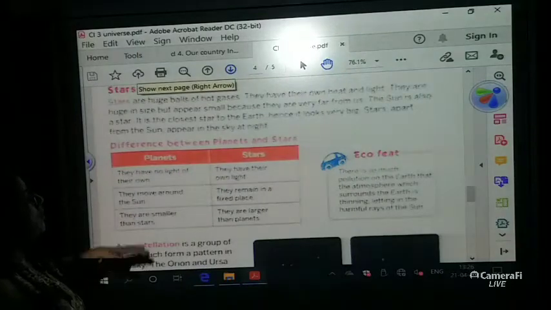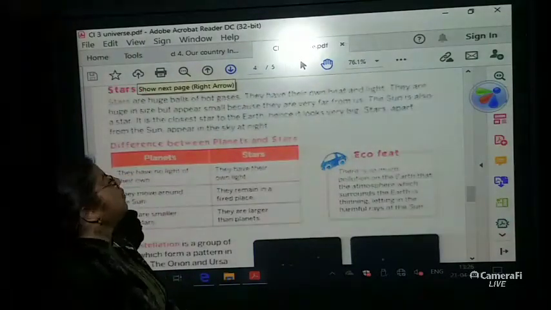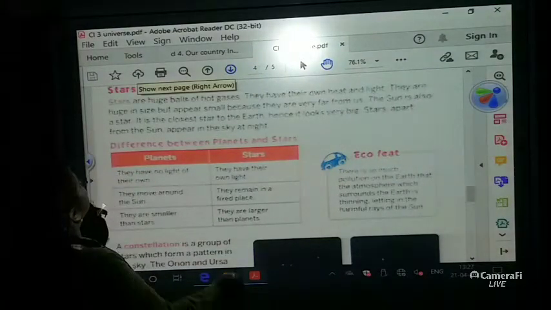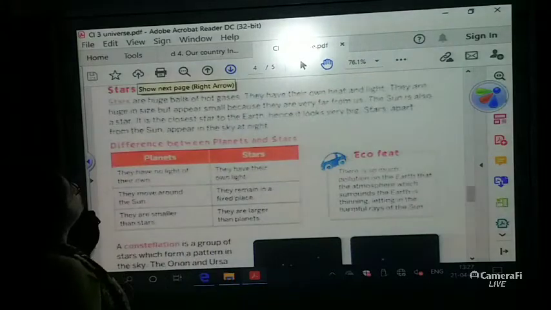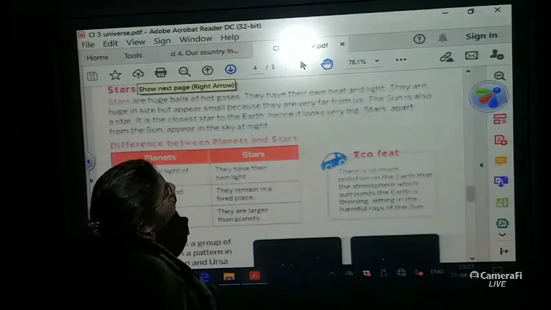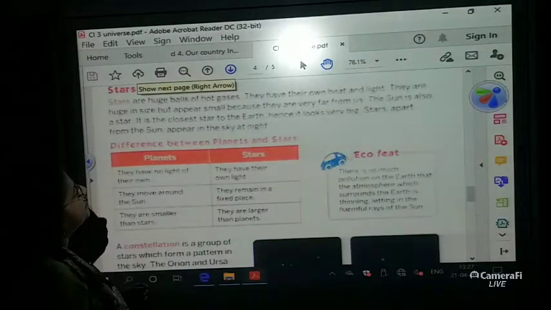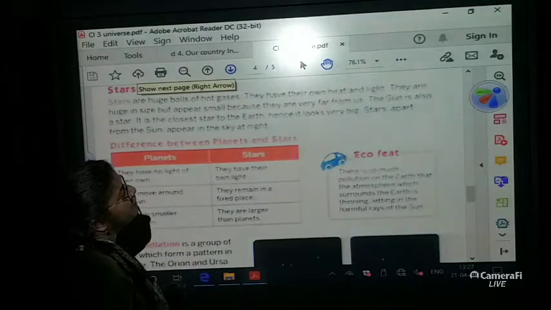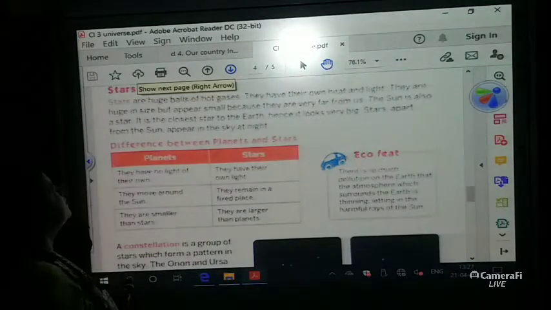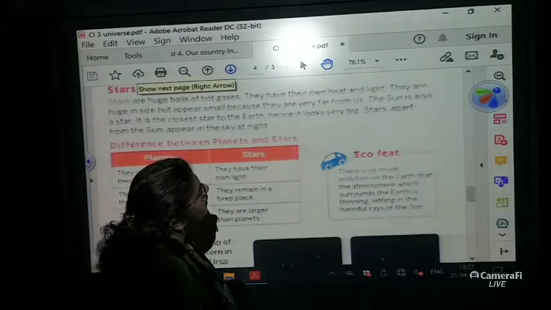I'm sorry children, the picture is not very clear, but you can look into your books and you can underline wherever I ask you to underline. The stars are huge balls of hot gases. They have their own heat and light. They are huge in size but appear small because they are very far from us. The sun is also a star. It is the closest star to the earth, hence it looks very big.